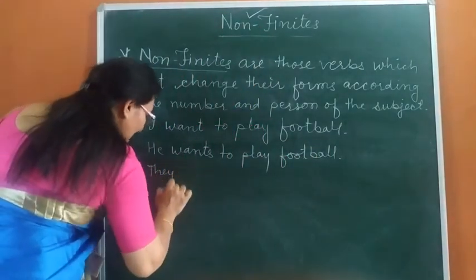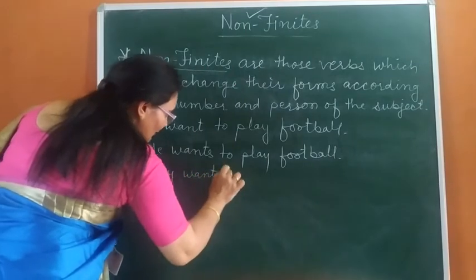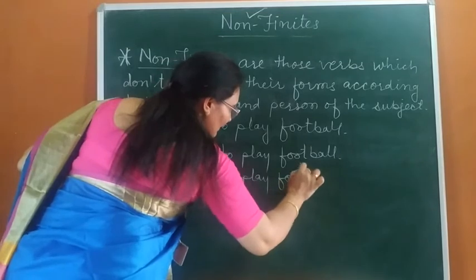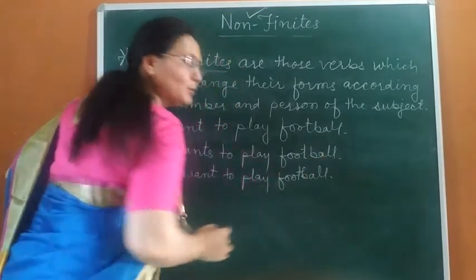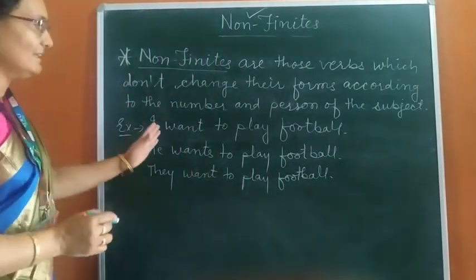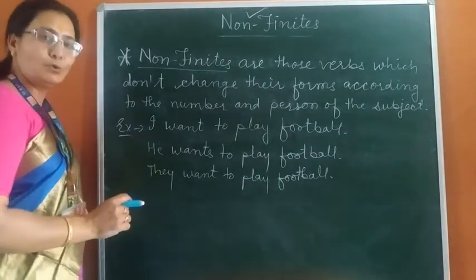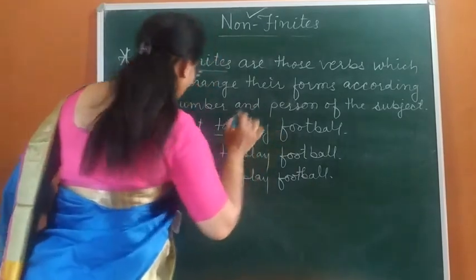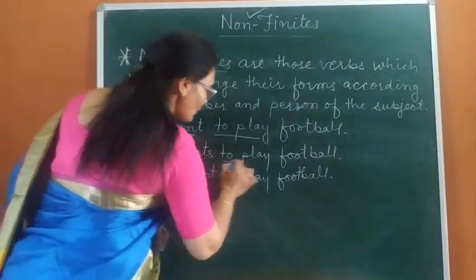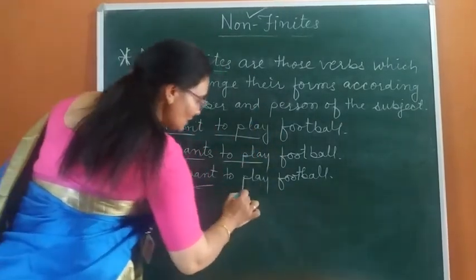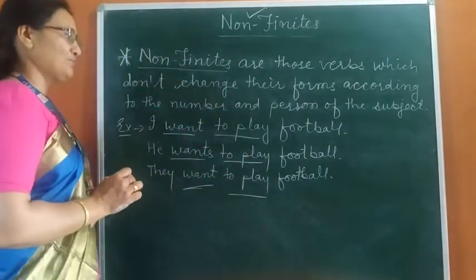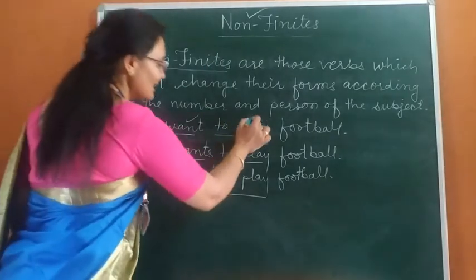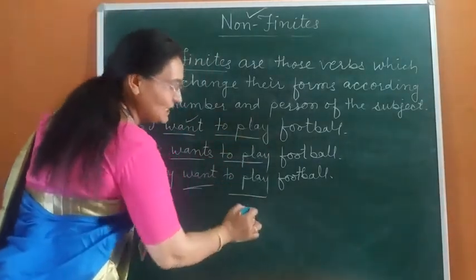They want to play football. These are three examples in which I have used the same verb. Here, want to play. In this sentence also, wants to play. But every time, this verb is changing its form, while the verb to play is the same form. It is not being changed.